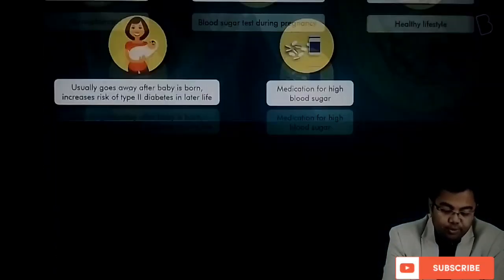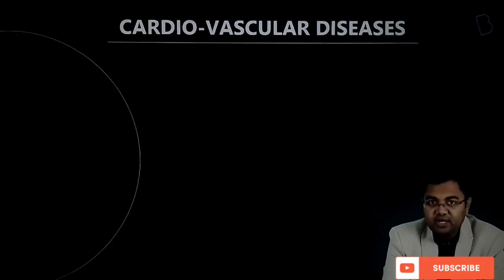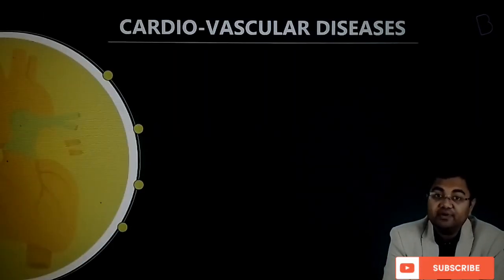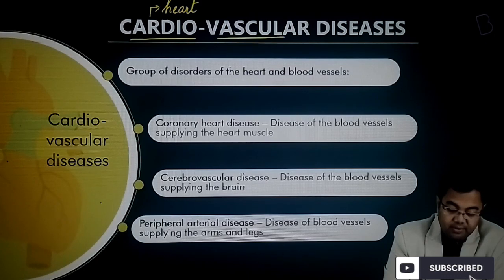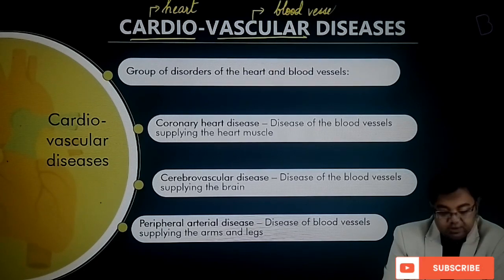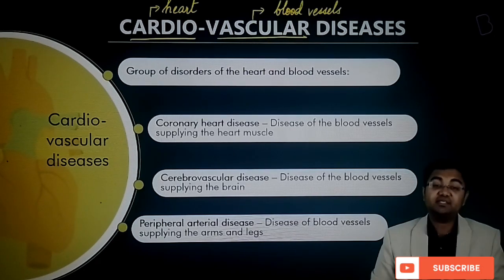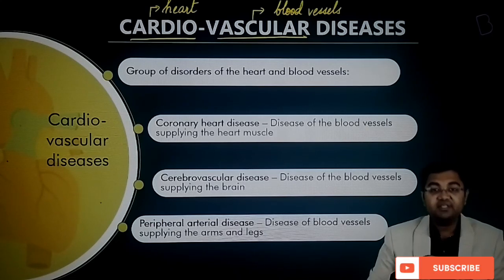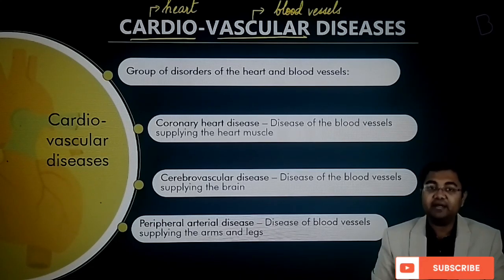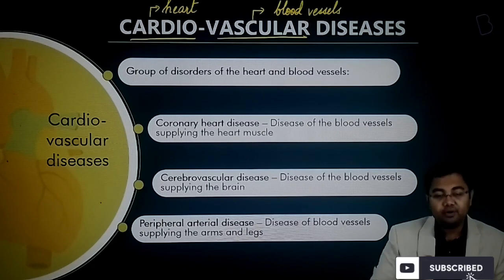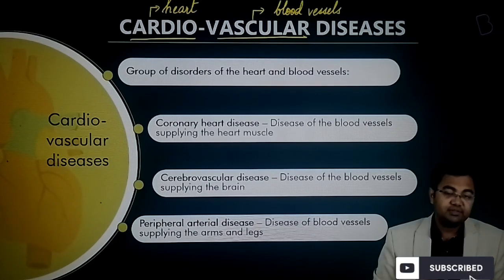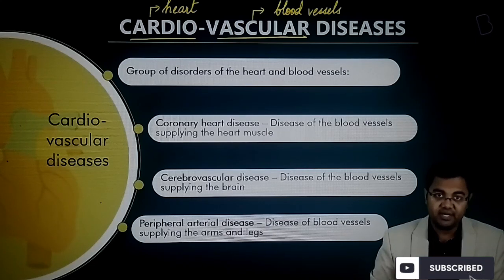Now after this we move to another set of non-communicable diseases which are called cardiovascular diseases. Cardio basically is associated with the heart and vascular with the blood vessels. So that's why we are saying that this is a bunch of diseases which are either harming the heart or are harming the blood vessels. So these are called cardiovascular diseases.